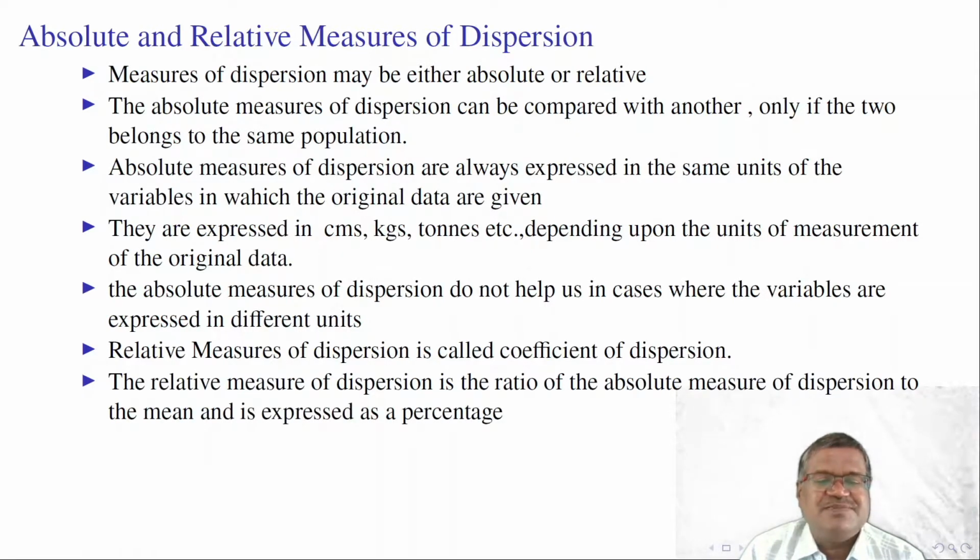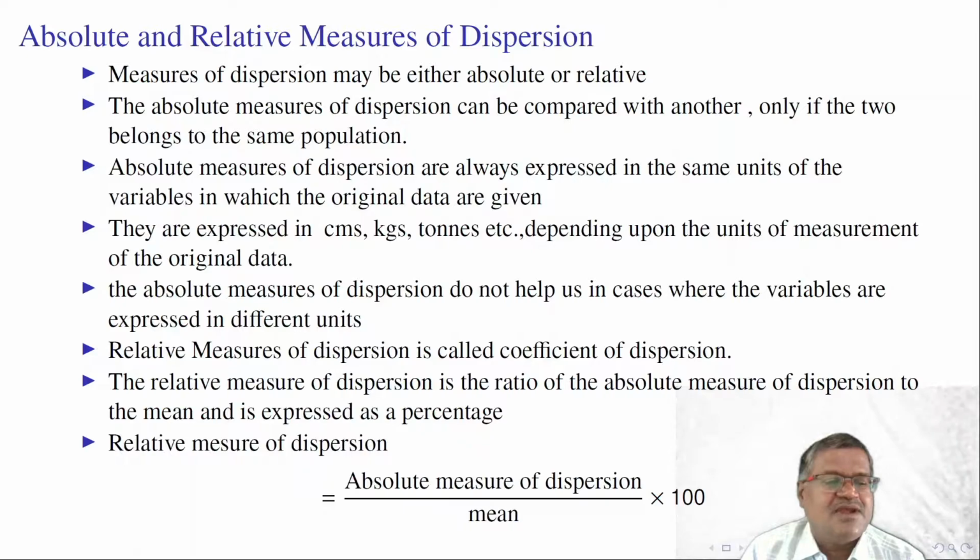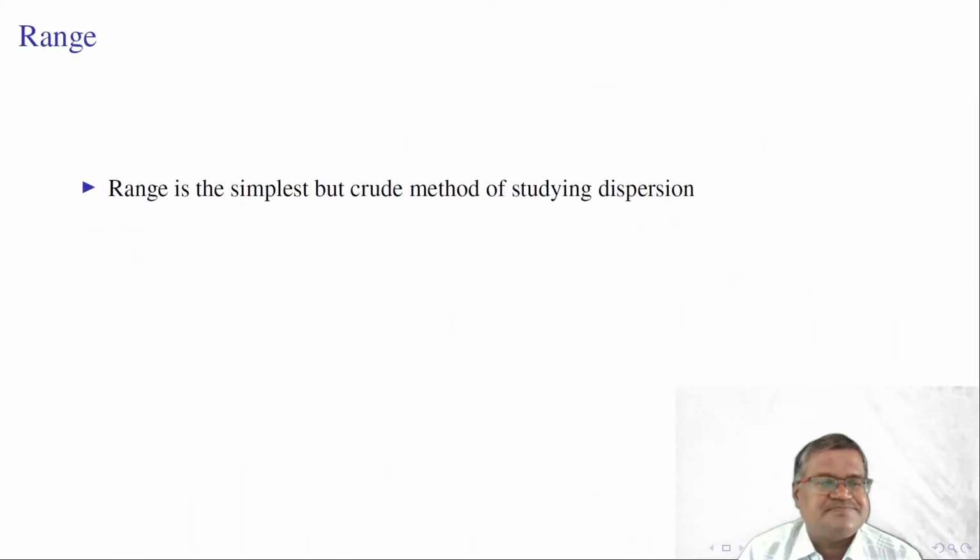The relative measure of dispersion is the ratio of the absolute measure of dispersion to the mean and is expressed as a percentage. The coefficient of variation is an example of a relative measure of dispersion: absolute measure of dispersion by mean into 100. In case of coefficient of variation, standard deviation by mean into 100 gives us the coefficient of variation, which is the best relative measure to compare two different populations with different units of measurement.